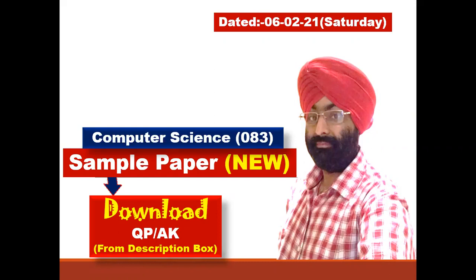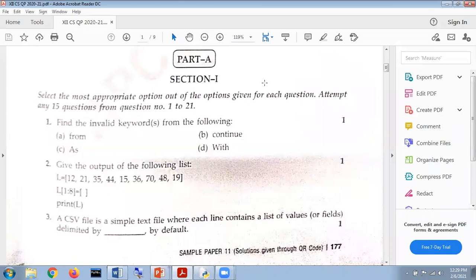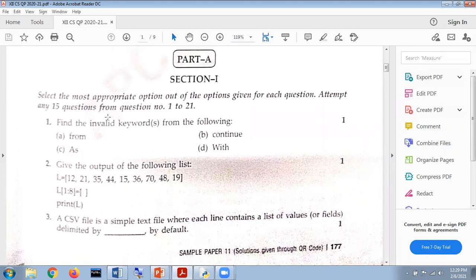What we are going to do here, my dear respected students, is open the question paper which we are supposed to discuss today. Here it is. We begin with Part A, Section 1 of this sample paper. We will discuss all the first 21 questions, in spite of attempting only 15. In your examination, you are supposed to attempt only 15 as mentioned in the question paper, but we are supposed to discuss each and every question here.